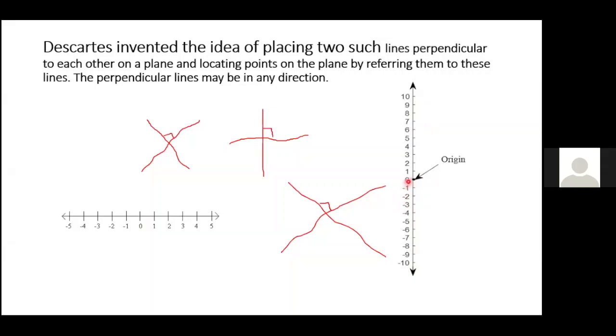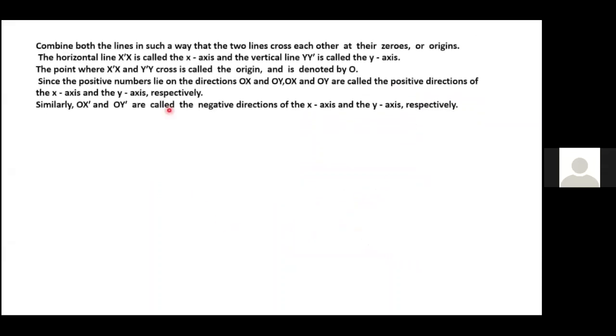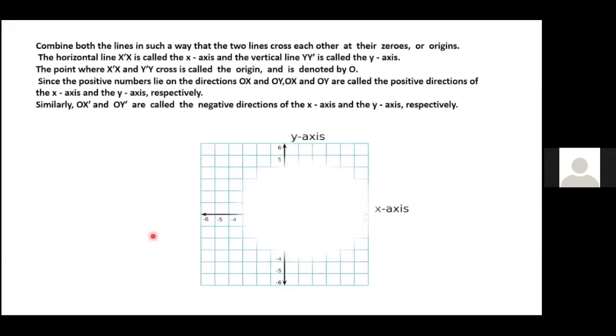Now if I combine these two lines, the horizontal and vertical line, children, and exactly place the origin in the same place, what will happen? A Cartesian plane.